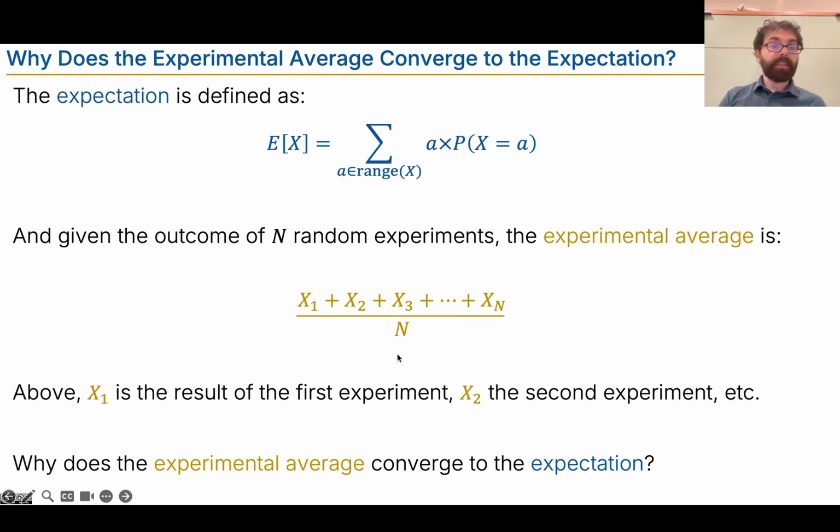If I add them all up and divide by n, I get some number. And what I'm trying to show you is that that experimental average, if we have a very large number of trials, is going to converge to this expectation. It's not like it's going to get locked exactly to it, but it's going to converge in some way. And I want to talk a little more about why this specific formula, the expectation, actually gives us where you converge. Why is this the end point of the real world experiment?